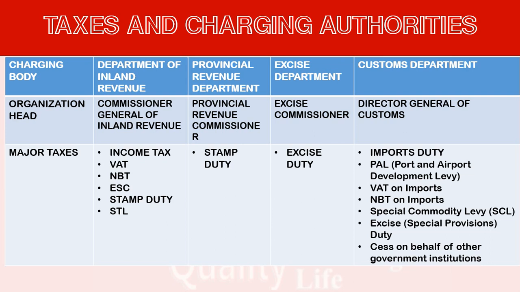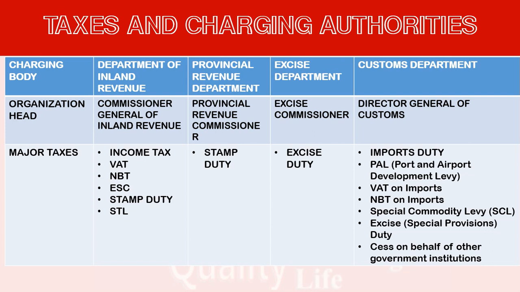Moving to the next body, the Provincial Revenue Department. There are 9 provinces in Sri Lanka and every province has its own revenue department. The head of this revenue department is called the Provincial Revenue Commissioner, and this department collects the stamp duty. So here we have to understand that the Department of Inland Revenue also collects the stamp duty, and the Provincial Department also collects the stamp duty. There is a separate category or guideline on which stamp duty comes under the Department of Inland Revenue and which comes under the Provincial Department. This will be studied further when you are learning about the stamp duty. At the moment we are not going to cover that area because this is just an introduction only.